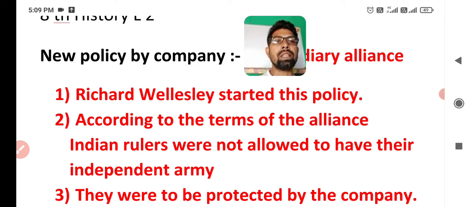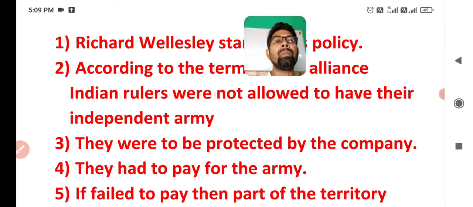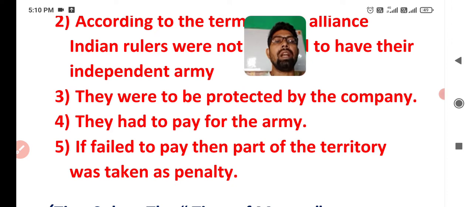They were to be protected by the company's army, for any purpose, for war purposes, and they had to pay for the army. For the British army, they had to pay money. If they failed to pay, then part of their territory was taken as a penalty. I hope you learned about this subsidiary alliance now.